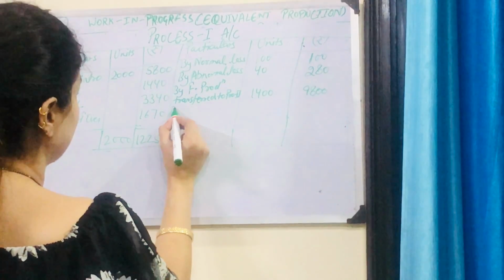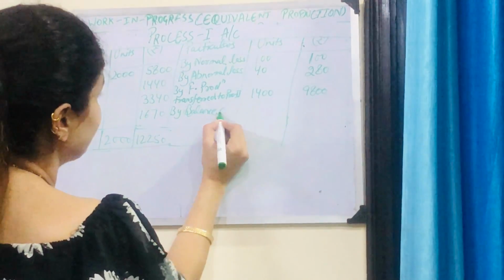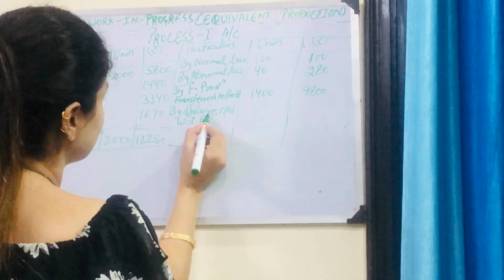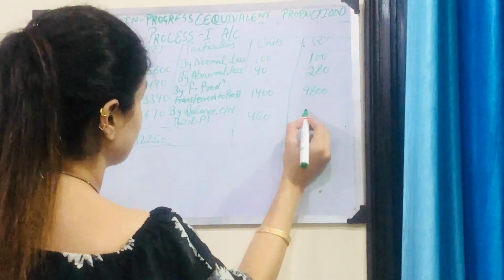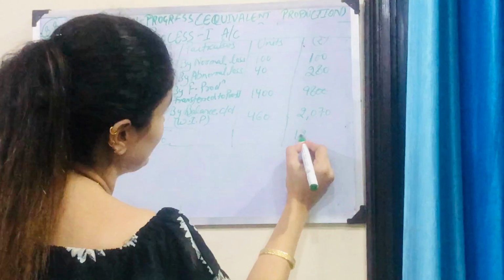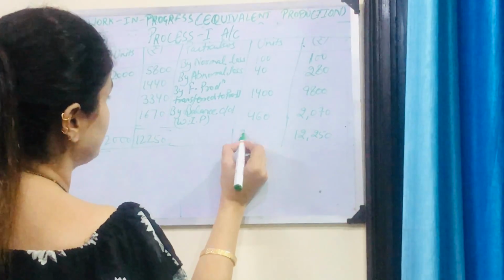Then the last is by balance carried down. These are the balancing figure. Balance carried down, or we can say work in progress. These are 460 and the total cost was 2070. So the total would be 12,250 and the 2000.